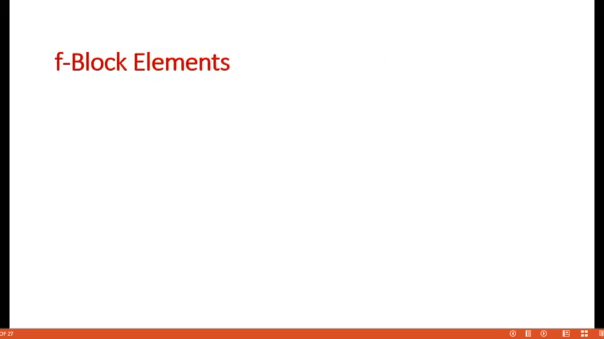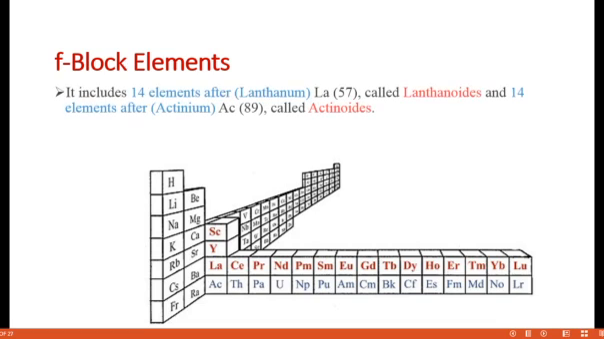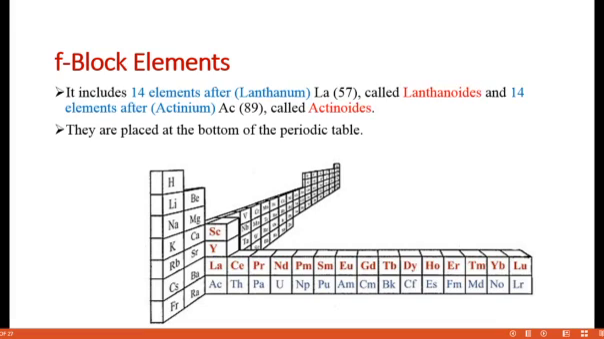Next we are going to discuss F block elements. They include 14 elements of lanthanum and 14 elements of actinium. These lanthanum elements are called lanthanides, and after actinium, the 14 elements are called actinides. Actually, they should be present in the center of the periodic table. In the 3D view they are present in the middle, but it is difficult to view all the elements that way, so they are cut and given at the bottom of the periodic table in two lines. This is called the inner transition elements. The F block elements are known as the inner transition elements.